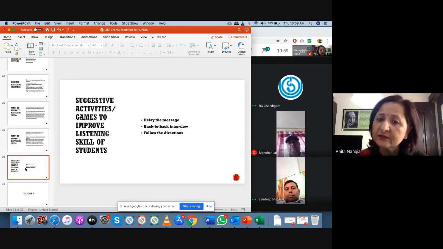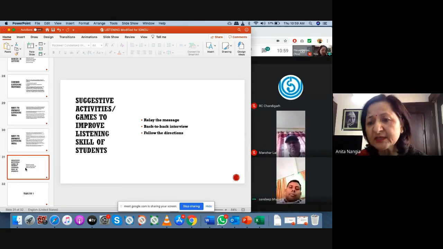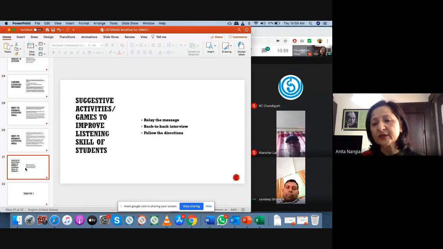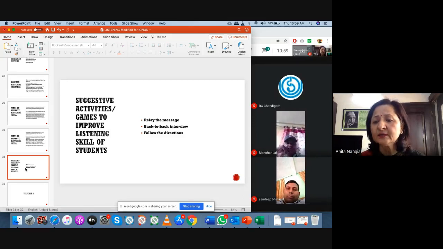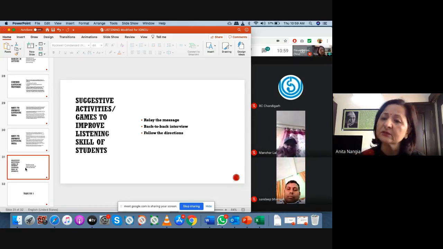Then follow the directions. You give directions to the students in the class and ask them to follow. For example, I'll call the name of one student and I'll give the directions. You come on the board and write your name. Then I'll look at, okay, Sandeep, you answer me this question. You give me an activity that you can say. So giving instructions and then students will follow.